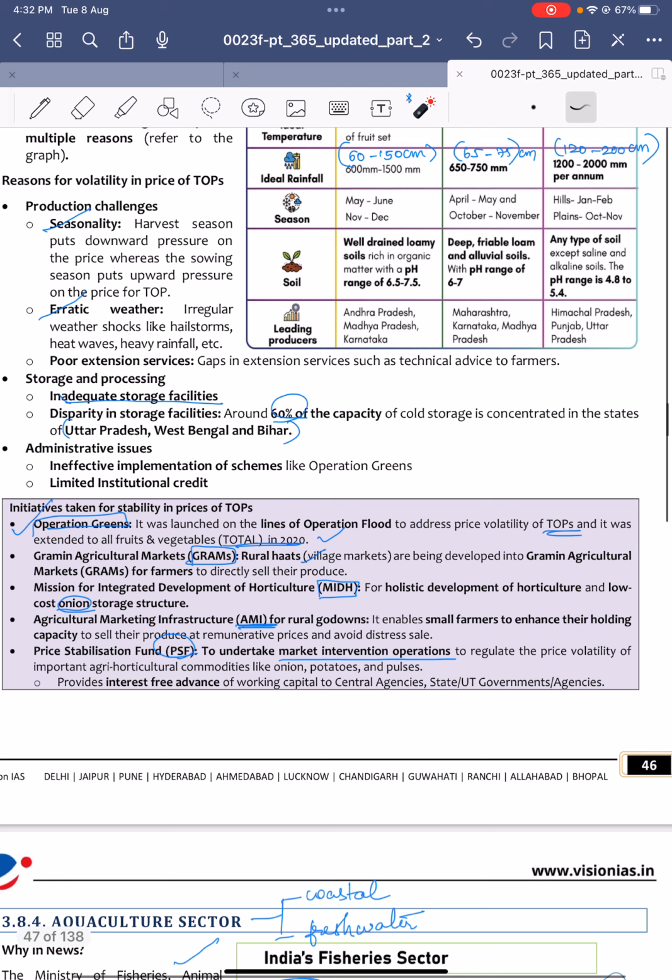And grams is nothing but a rural haat, where the farmer can directly sell their produce. And MIDH means Mission for the Integrated Development of Horticulture, okay. And next, agriculture marketing infrastructure for rural godowns.